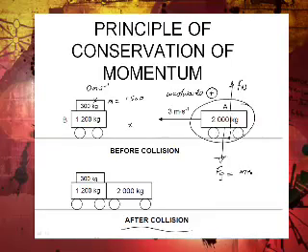Fg is mass times g, so this is 2,000 times 9.8. So you can write that down, 2,000 times 9.8, and it's 19,600 newtons. That is the weight.